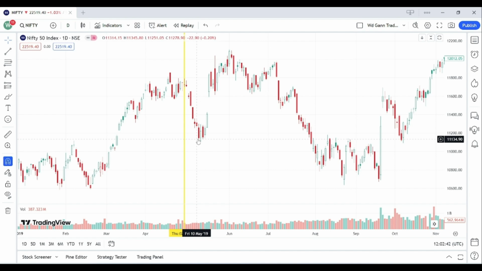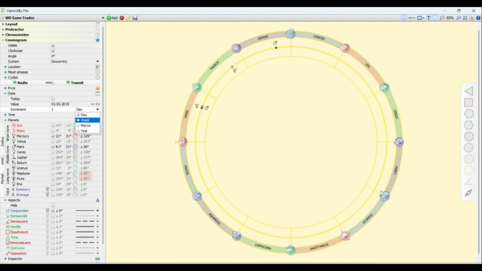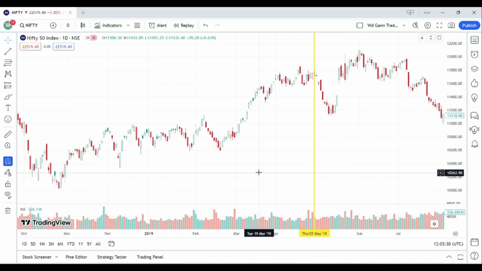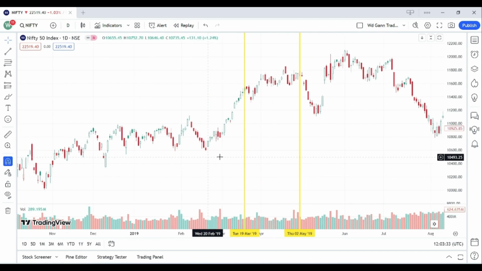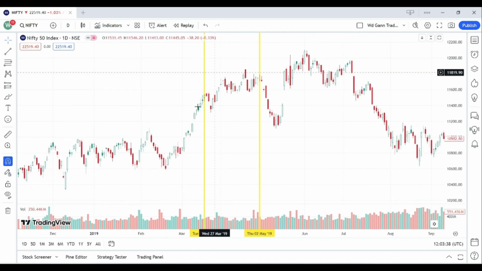Now let's check one last date in the past. Let's go back in the past. Yes, exactly. The date is 19th March 2019. So let's mark it on the TradingView app, exactly here. And what you can see here is that the market was in a very good bull run for many days. But exactly from the date after 19th March 2019, it started falling, and we can say that the market gave a very good fall. So in this way, this Mars and Mercury conjunction of radix and transit works.